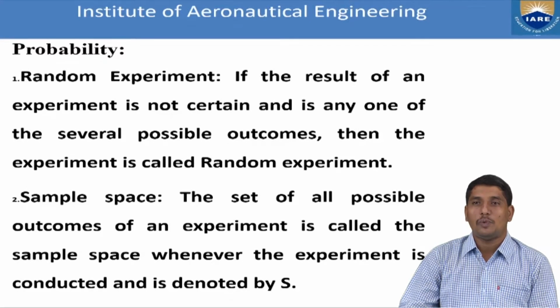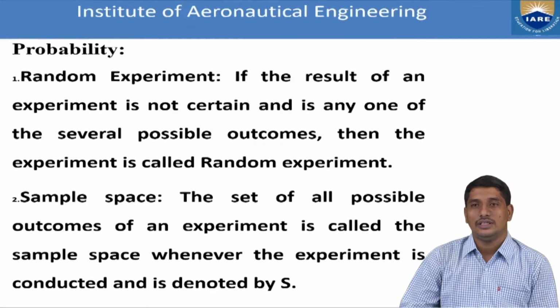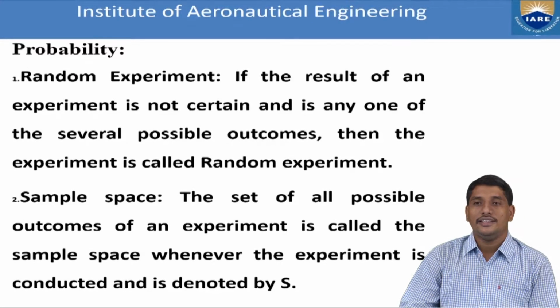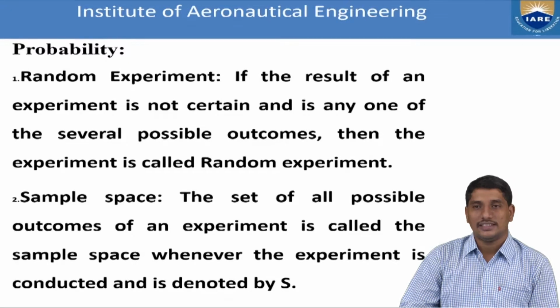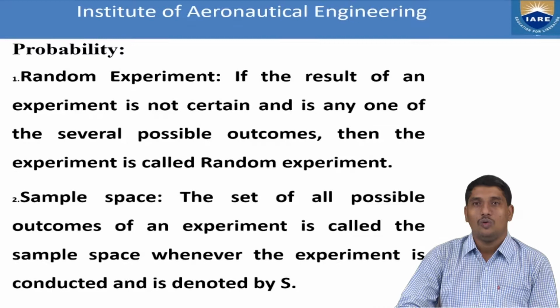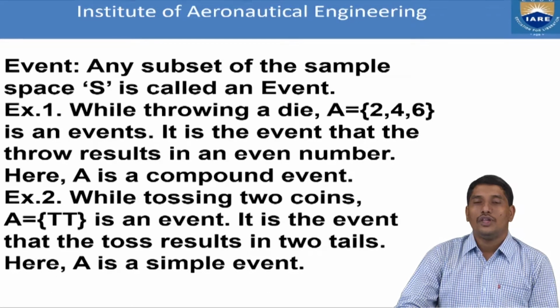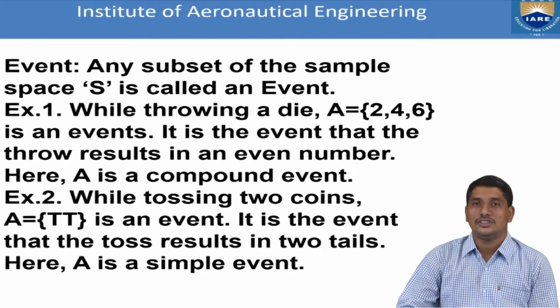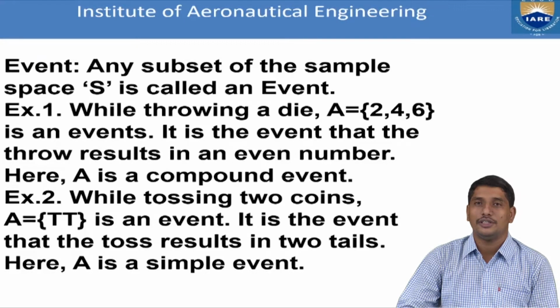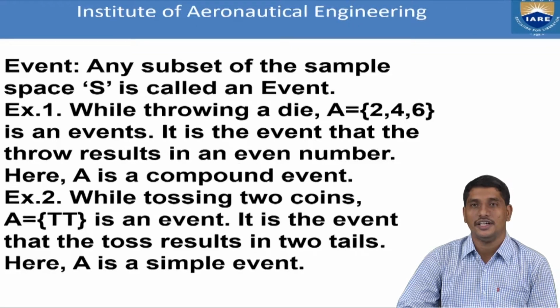So the list of all possibilities associated with the random experiment is called the sample space, and it is denoted by the uppercase letter S. There are many examples of sample spaces. The sample space associated with the tossing of two coins is head head, head tail, tail head, tail tail. In the same way, you can list the sample spaces associated with rolling a die, picking a card, etc.